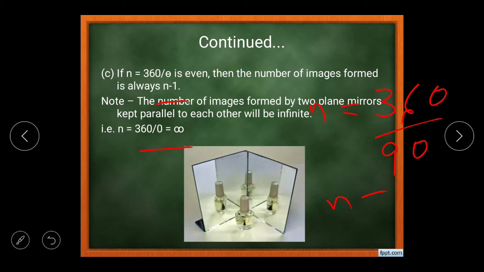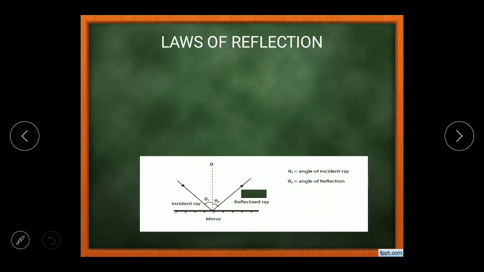Talking about the laws of reflection, which we were discussing. There are two laws of reflection, and the first law of reflection suggests, we have one diagram where theta 1 and theta 2 are the angle of incidence and angle of reflection respectively. One incident ray is on the left side, the reflected ray on the right side, and the normal in between, which is mentioned by the dotted line.